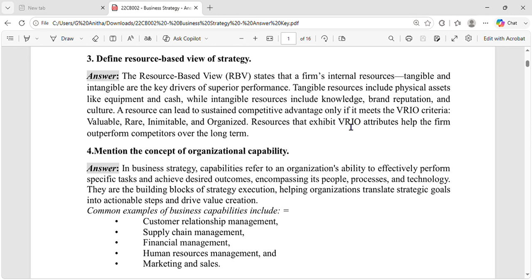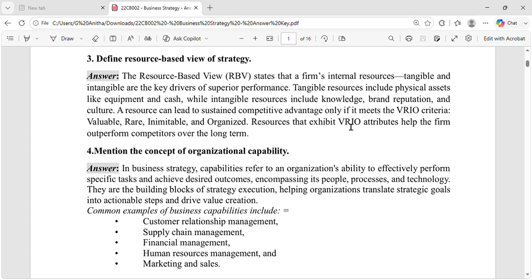Whereas intangible assets are those which can only be felt. For example, the company's goodwill, brand reputation, culture, etc. are called intangible resources. When we set up the strategy depending on the resources, we call it the resource based view of strategy. The company can take advantage of its resources and stand out from other companies based on it. So it can stand and succeed in the market by using that different kind of resources, which it is able to show as a competitive advantage.